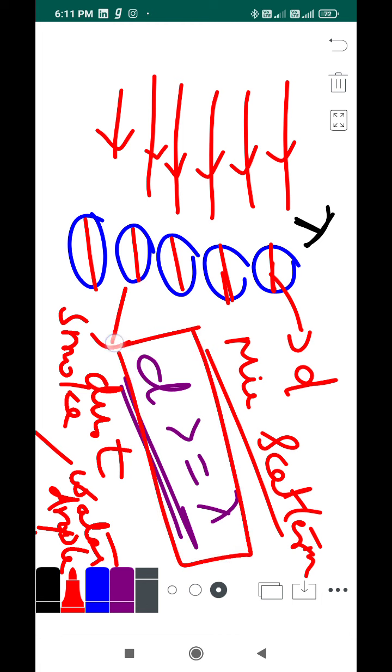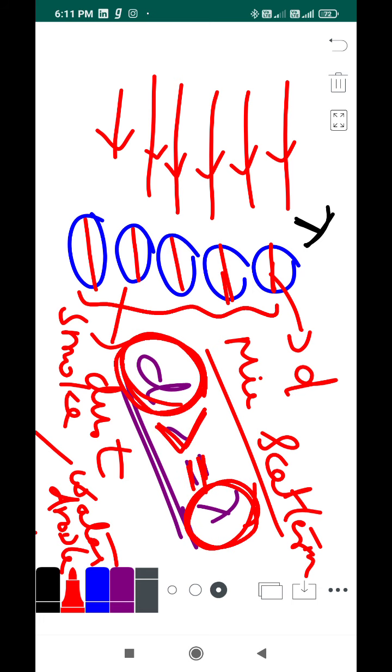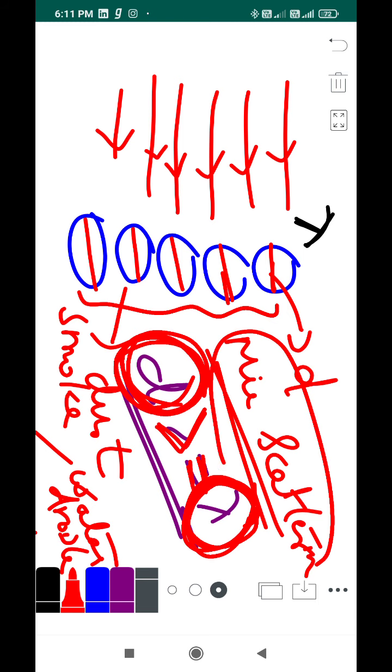Understand that this condition should be satisfied. Let me summarize it: the diameter of the scatterer should be greater than or equal to, or similar to, the wavelength of the incident light. Then you call that scattering Mie scattering, mostly caused by dust, smoke, and water droplets.